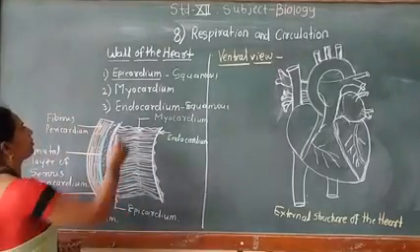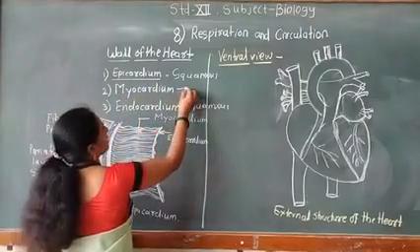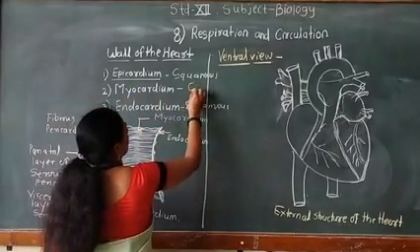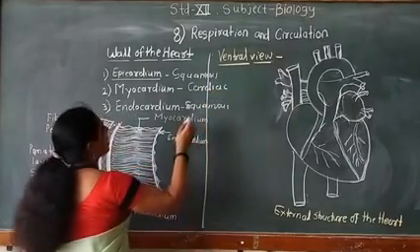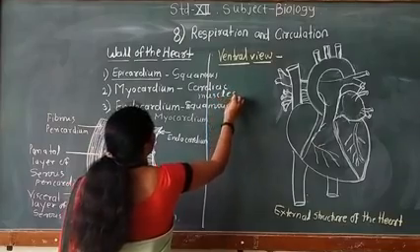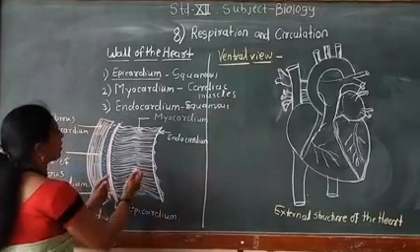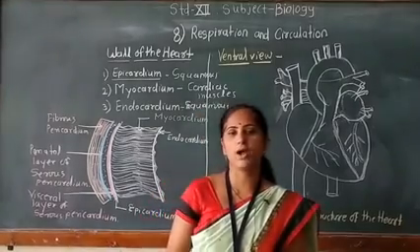So the function of epicardium and endocardium is protection, and the myocardium is mainly formed from cardiac muscles, a special type of muscle present in the heart. These cardiac muscles in the myocardium mainly function in contraction and relaxation of the heart.